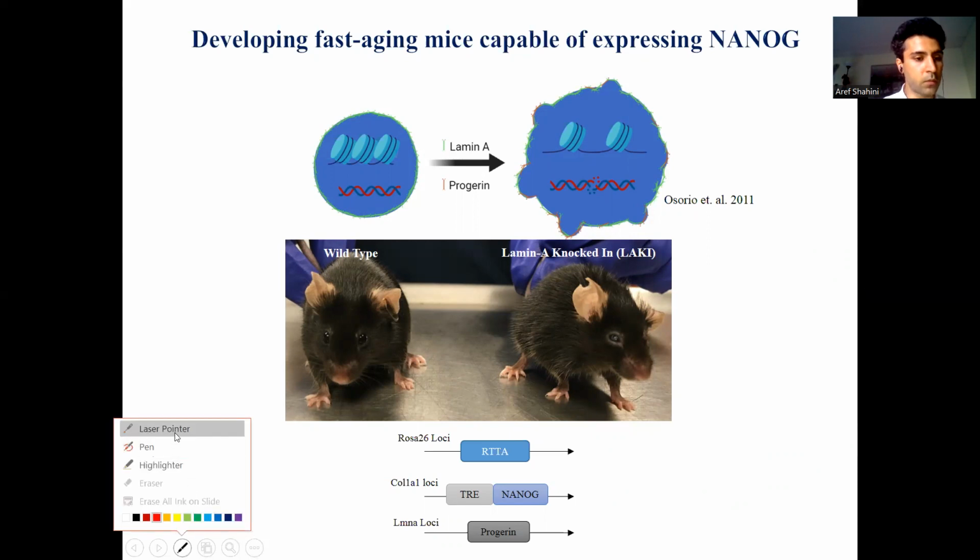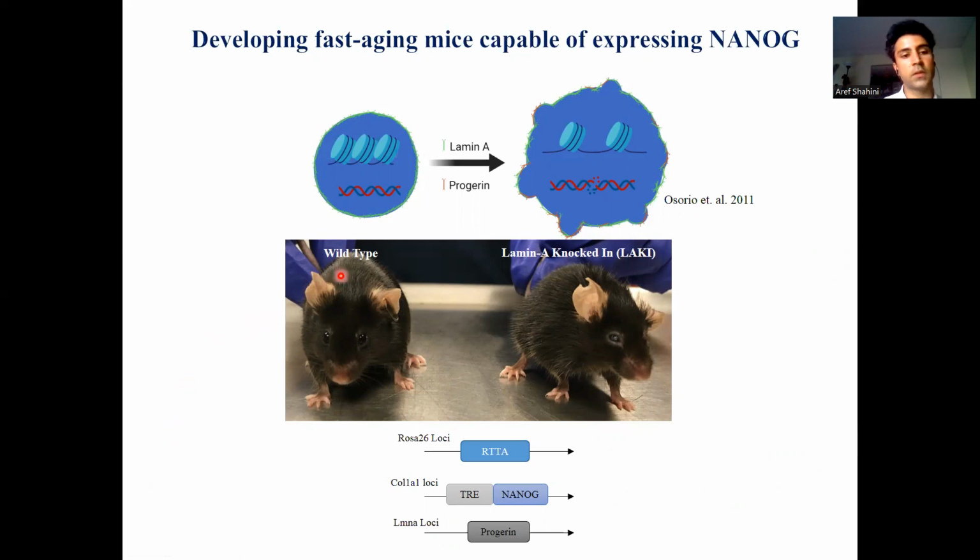As you can see, in the comparison of a wild type to a LAKI at 1 year of age, the LAKI has been quite old, and this phenotype is what we use to investigate the effect of NANOG on aging.